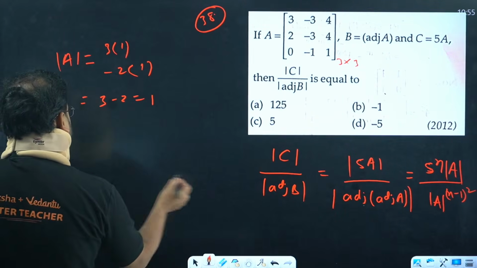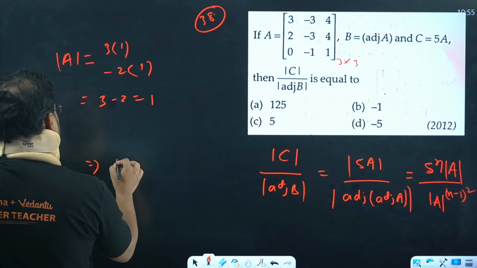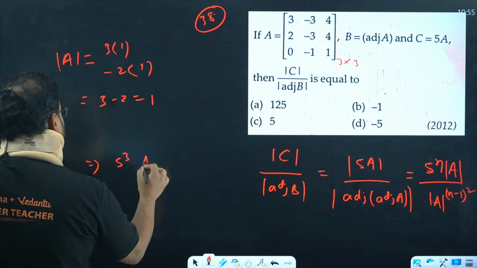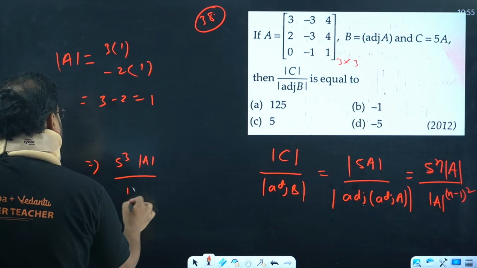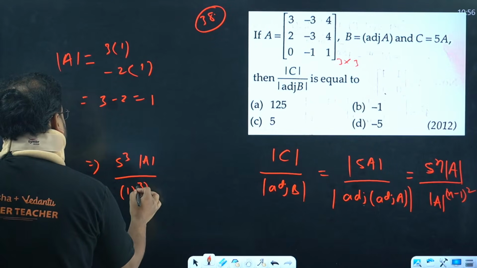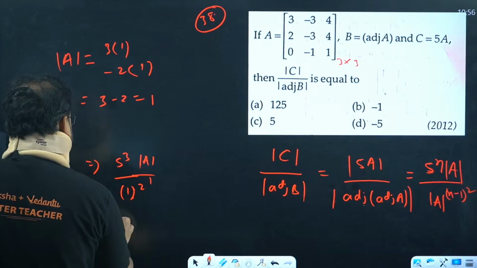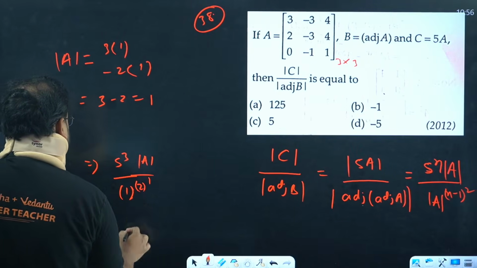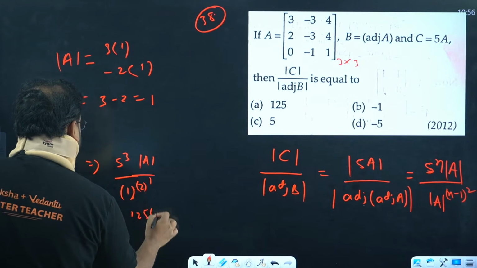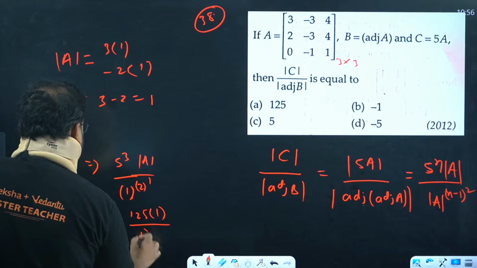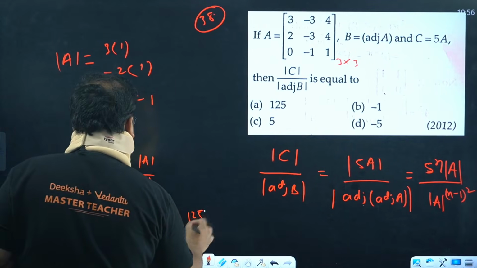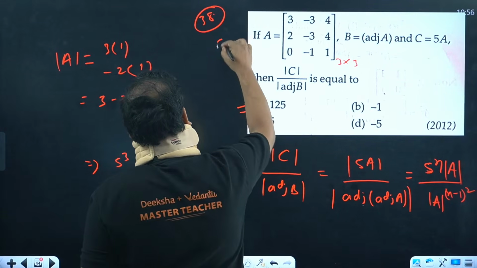So 5 power 3, 3 from the order 3 cross 3. This does not matter because everything is 1 only. So 5 power 3 determinant of A. Determinant of A is nothing but 1 power 3, sorry, 1 power 2 power 1. How much is that? Simply 1 only, right? So 125 into 1 divided by 1. Answer is 125 only. Answer is A. A is correct.